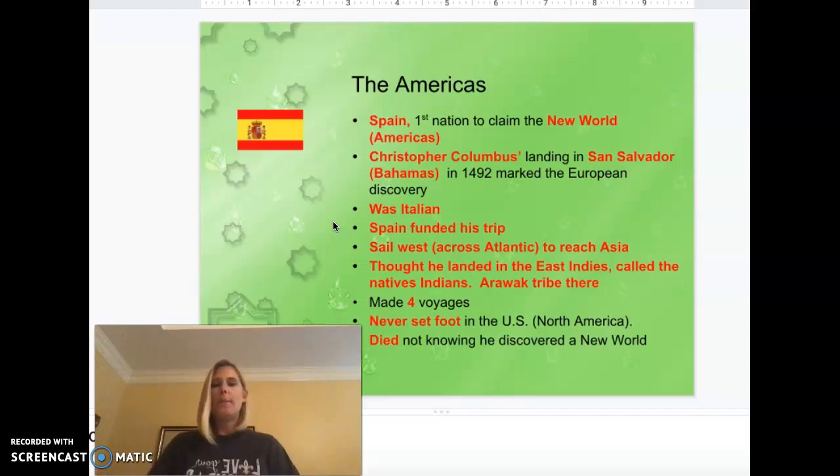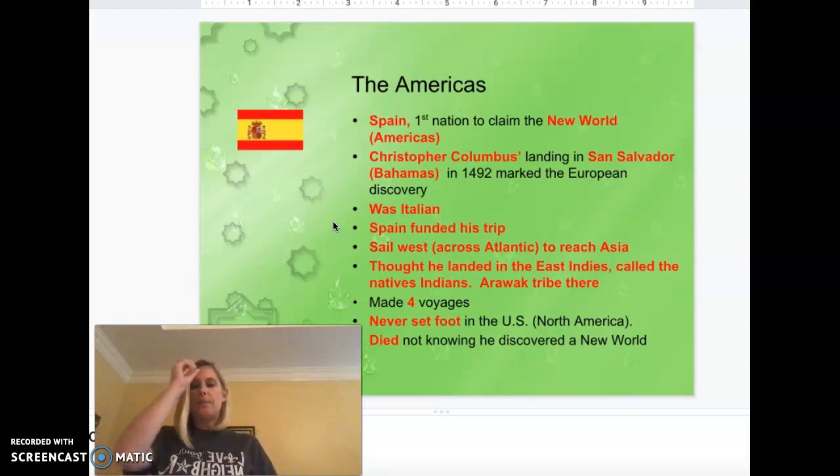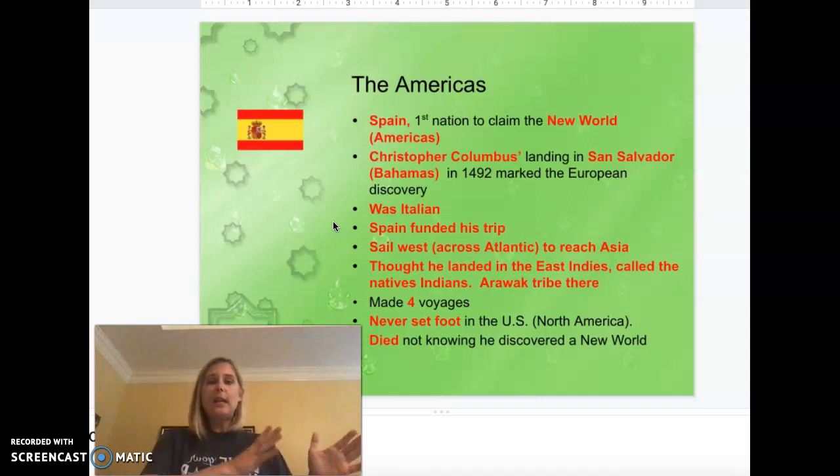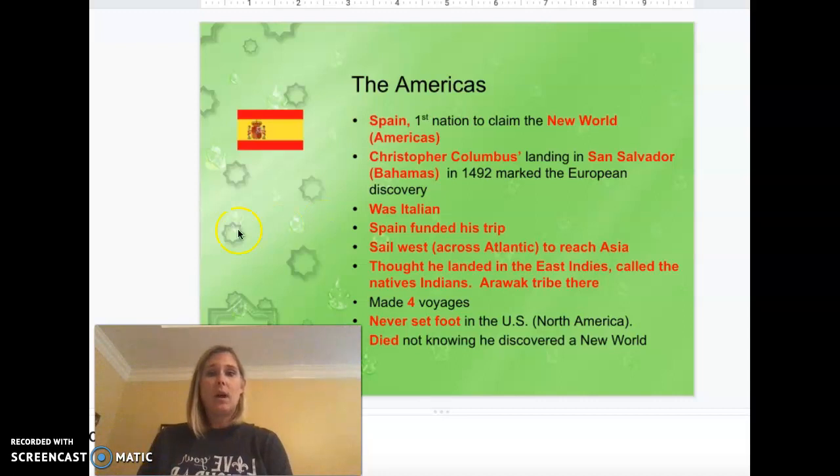So we know that Christopher Columbus was actually Italian, and he, unlike others, was looking at the possibility of sailing west in order to get to Asia, okay? He knew that the Portuguese had already found the all-water route to the east by going all the way around Africa, and Columbus truly believes that the same thing can occur, meaning we can get to Asia, but by going west. So again, let me show you what I'm talking about on the map.